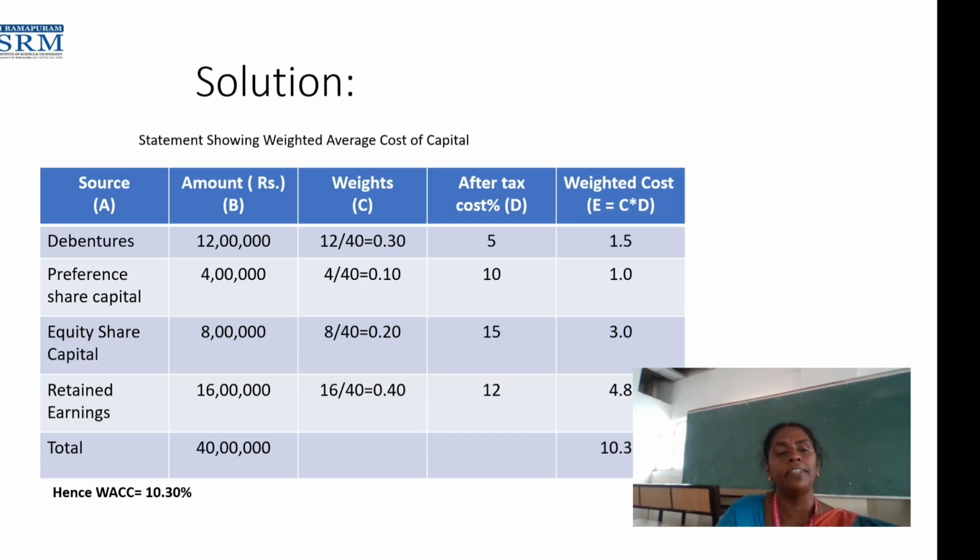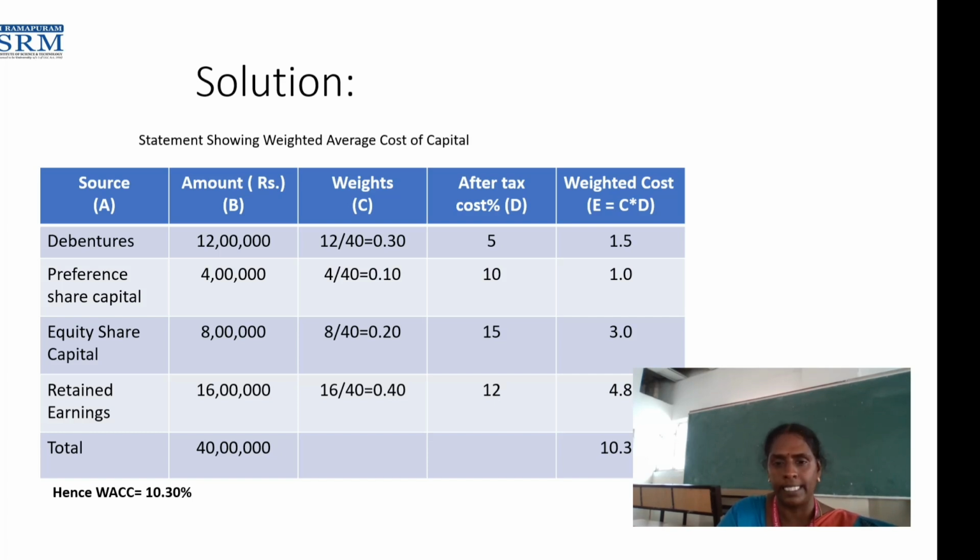Third one, equity share capital. How much did we get? It is given in the sum. It is 8 lakhs out of 40 lakhs. So 8 divided by 40 will get the answer 0.20. Retained earnings, how much did we get? 16 lakhs out of 40 lakhs. So 16 divided by 40 will get 0.40. This is the way we need to calculate the third column, weight.